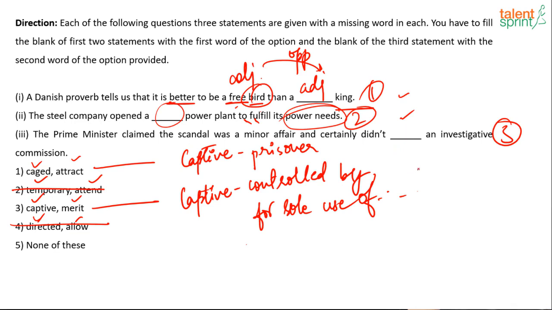We are looking for a word which talks about qualifying. Caged is not it, attract is not it, merit is. So it does not merit an investigative commission, it does not deserve one. It is that puny or trivial a matter, so it does not need an investigative commission.